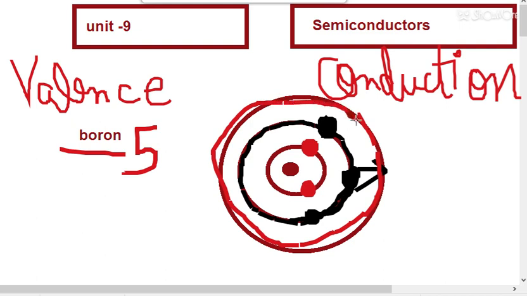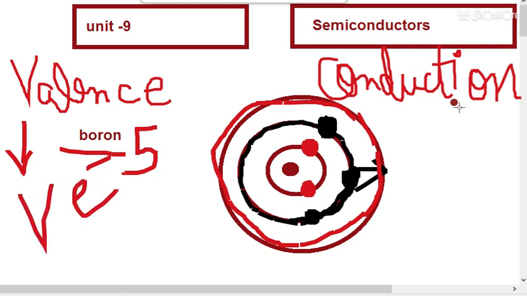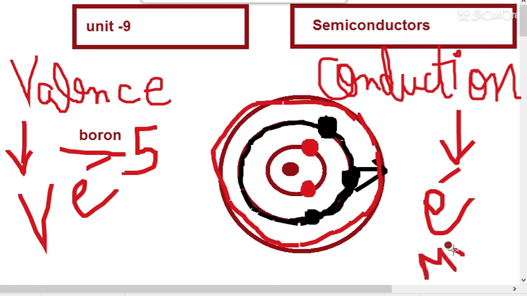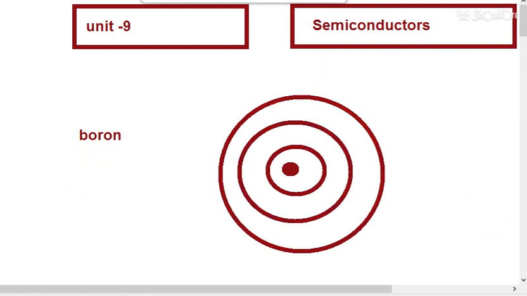So students, what do you mean by it? Valence band is the band which contains the valence electrons. And the conduction band is the band in which the valence electrons will move. So this is just an introduction part. Now see what will happen in the case of insulator, conductor and semiconductor.